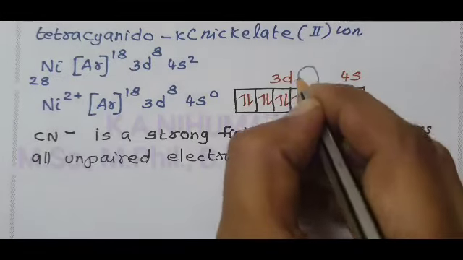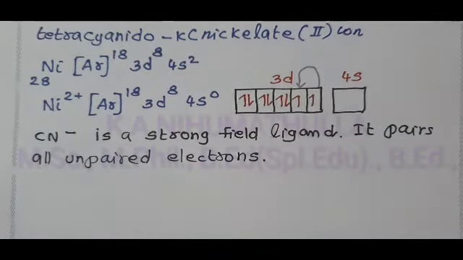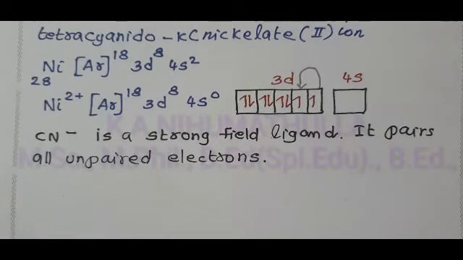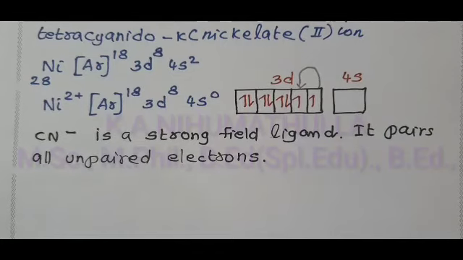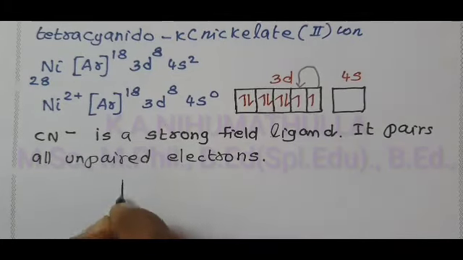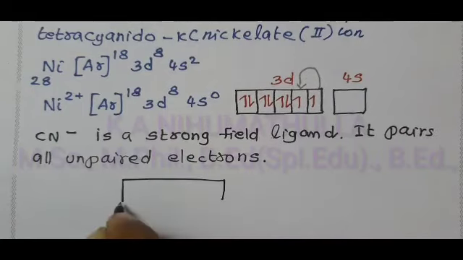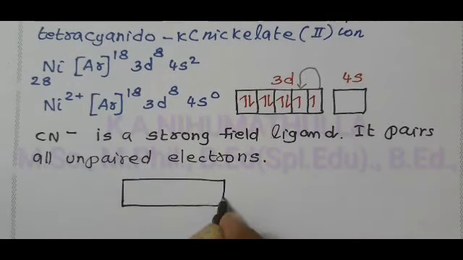After pairing, in box form, how many orbital orientations do we have?